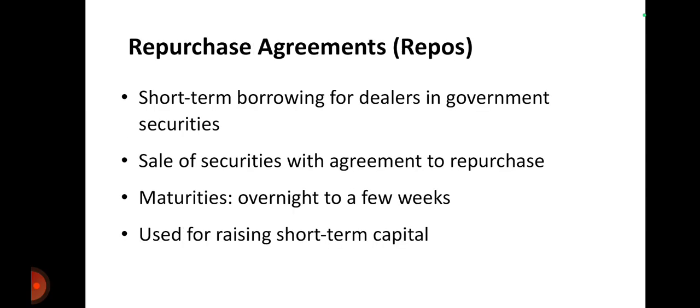Let's go to the next option, repurchase agreements, called repos. This is short term borrowing for dealers in government securities. It is a sale of securities with an agreement to repurchase them. Maturities range from overnight to a few weeks, for 24 hours, 48 hours and up to a few weeks, and it is used for raising short term capital.